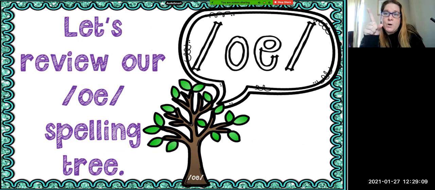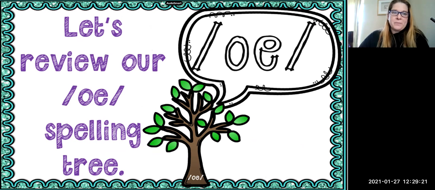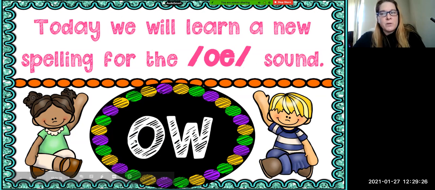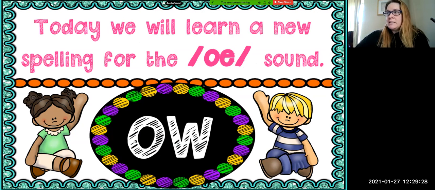We've talked about the O by itself. We talked about OE, and we have talked about O consonant E. And today we're going to look at a new spelling for the O sound, and it is the letters OW. The spelling OW is a way to say O.